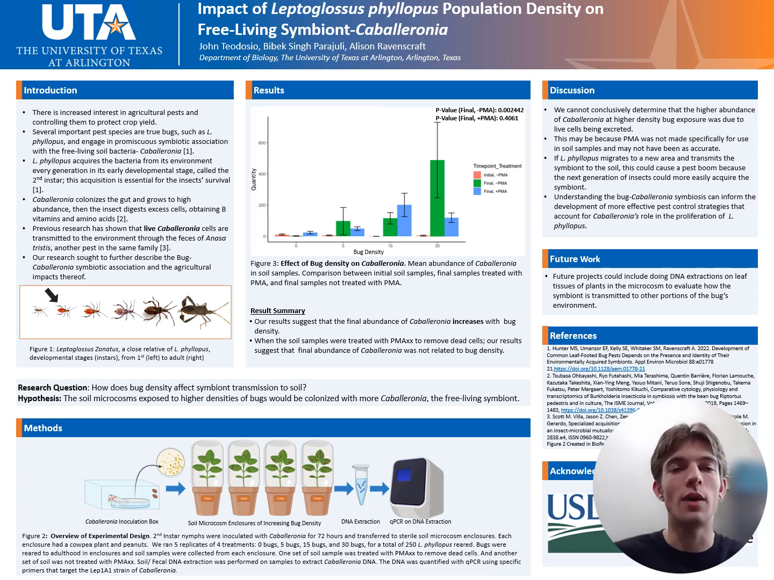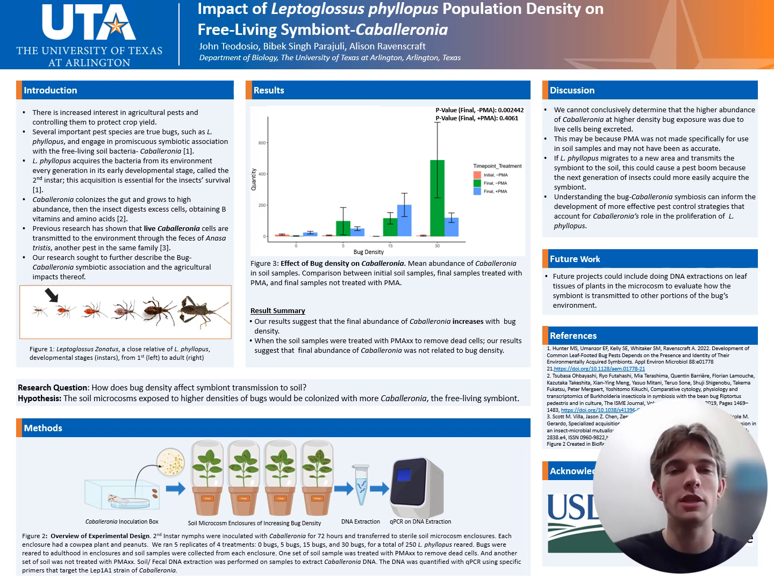In the results, the y-axis is the mean Caballeronia abundance detected by the qPCR. The final Caballeronia abundance, shaded in green, was the highest, with the highest bug population. Our data suggest that the bugs are releasing Caballeronia into the soil.